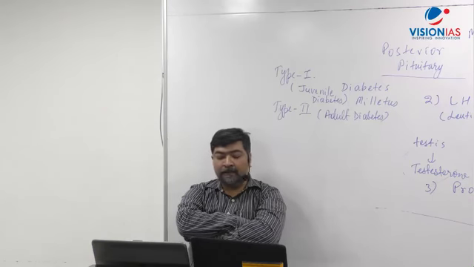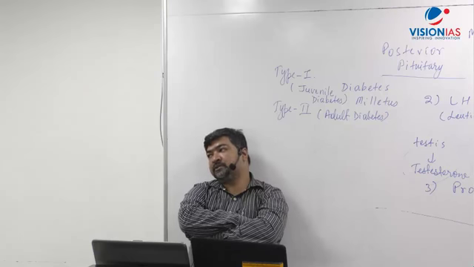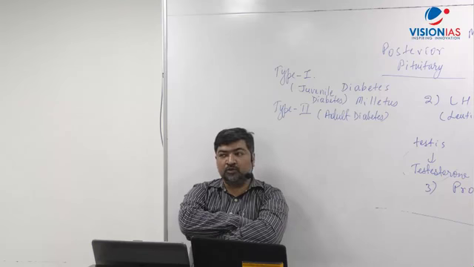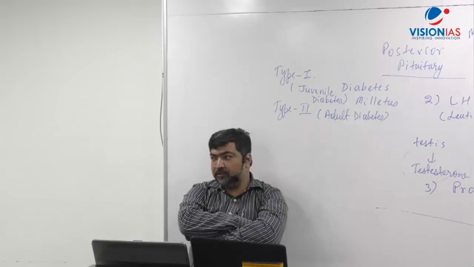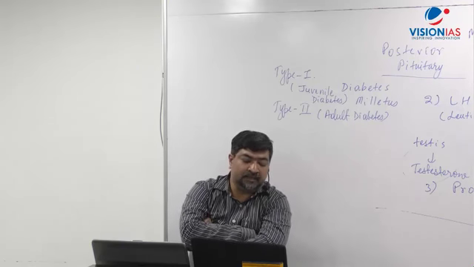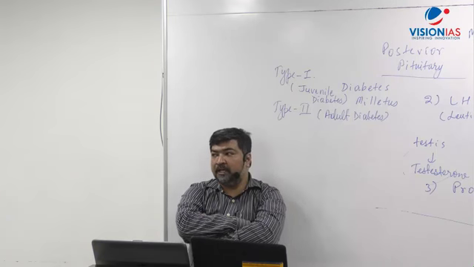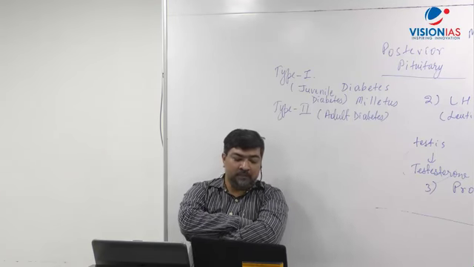Now give a comma there, much coiled, C-O-I-L-E-D, coiled and folded, comma, contained in the abdomen, A-B-D-O-M-E-N. Give a full stop there.